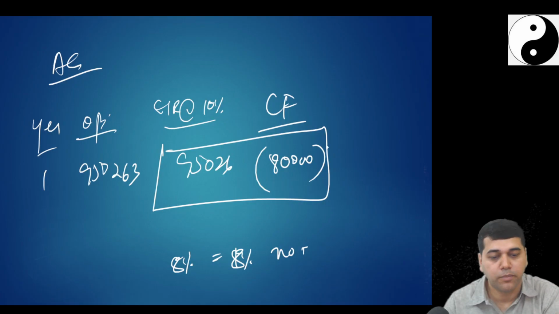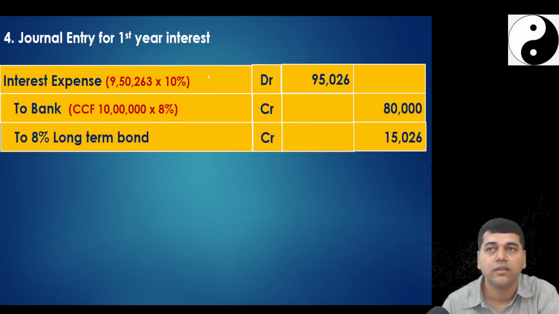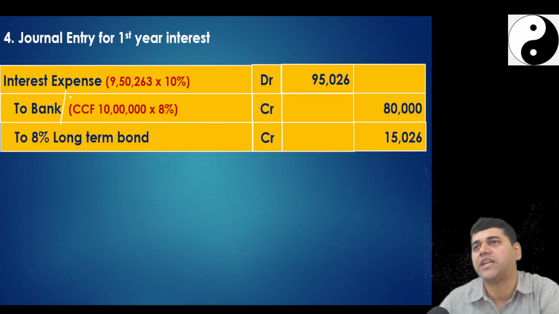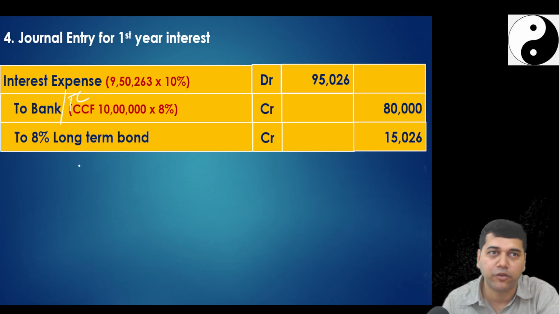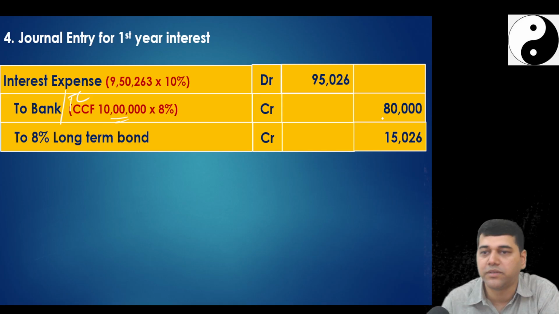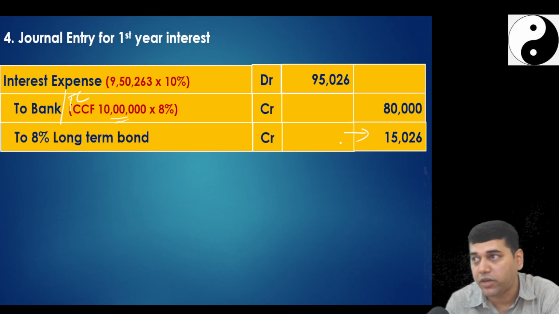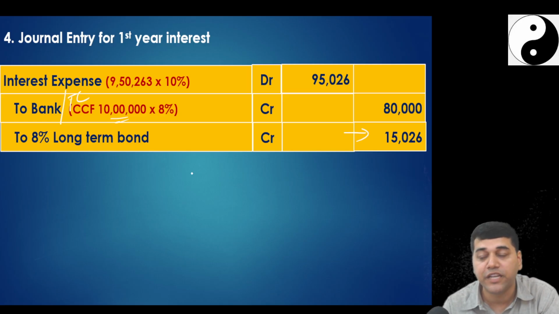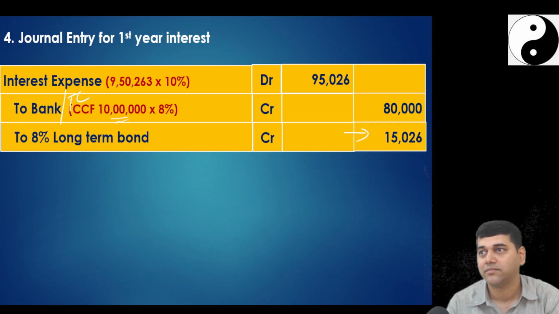Followed? No. So my accounting entry will be interest expense account debit 95,026. You can say bank or whatever. You can call it financial liability, because on 31st March you didn't pay, no. How much? 10 lakhs into 8%. And the differential amount will go to a long-term bond. So if you prepare an amortization schedule and start with 9,50,263 at an EIR of 10%, your amortization schedule is going to close. Easy question, no?